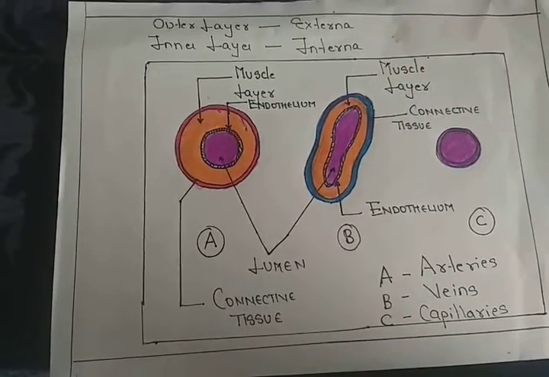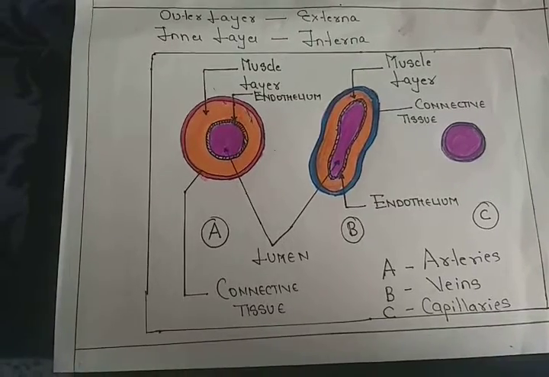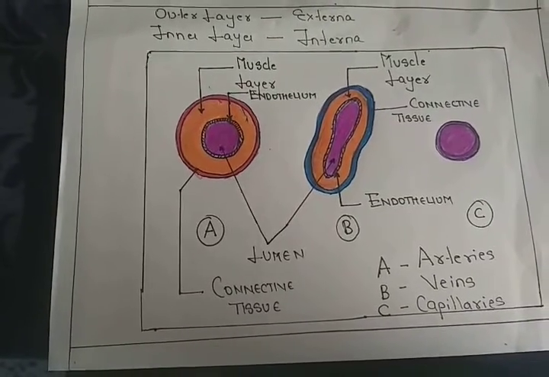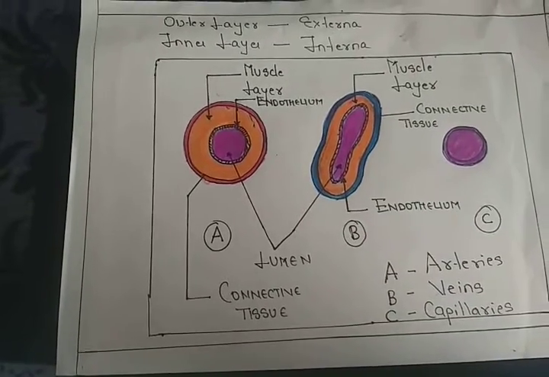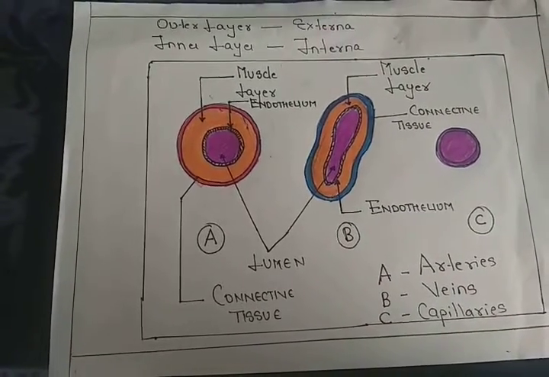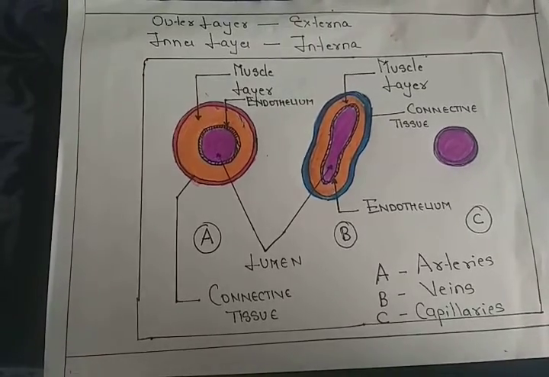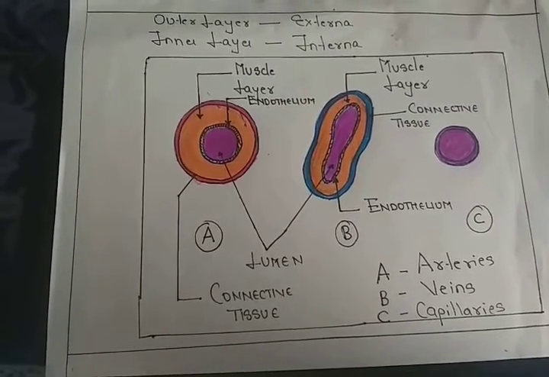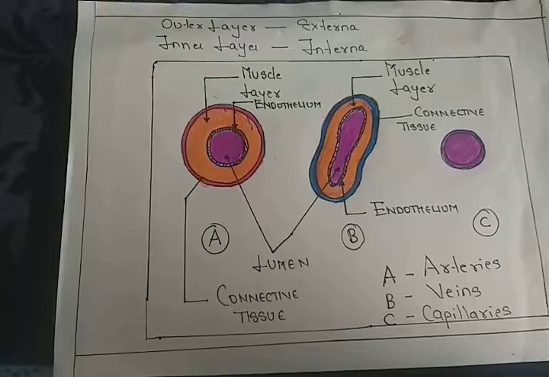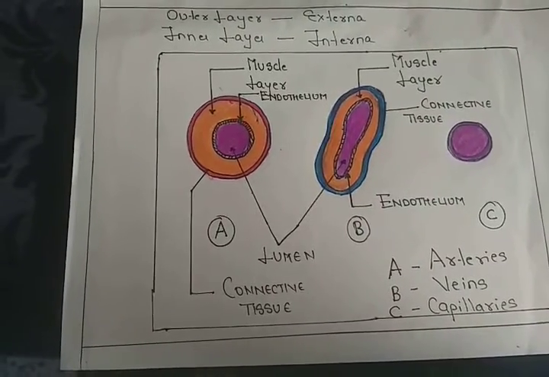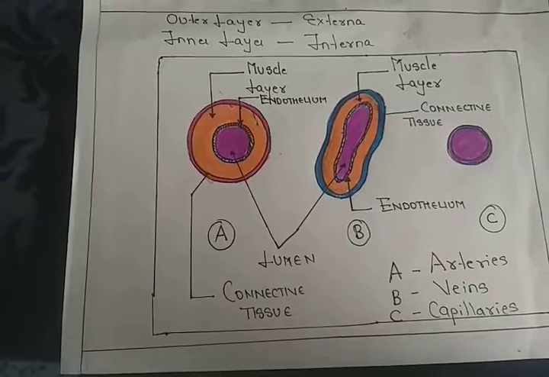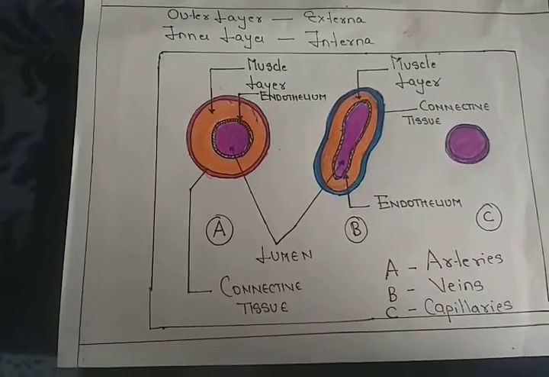So the blood will enter into the capillaries and then veins are attached to the capillaries, and through the capillaries the exchange takes place. In respiration, we have also seen that the exchange of gases takes place across the capillaries. So capillaries form a channel or a connection between arteries and veins.